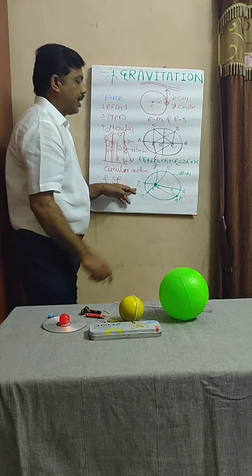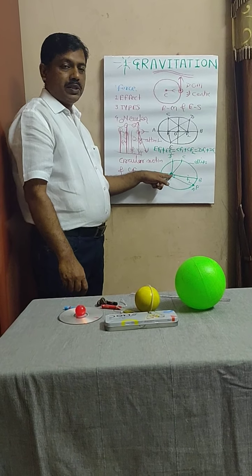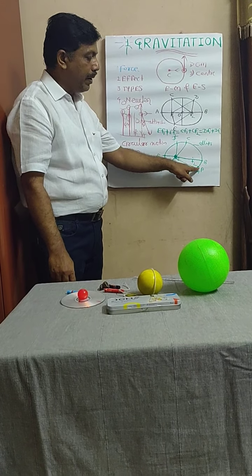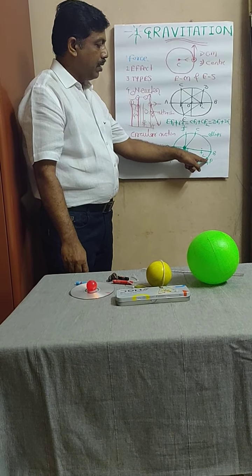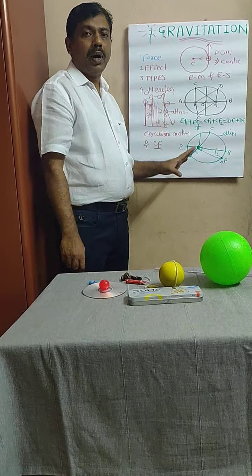After joining these lines, here is your Sun, here is your planet. The planet will move or revolve along this elliptical path.